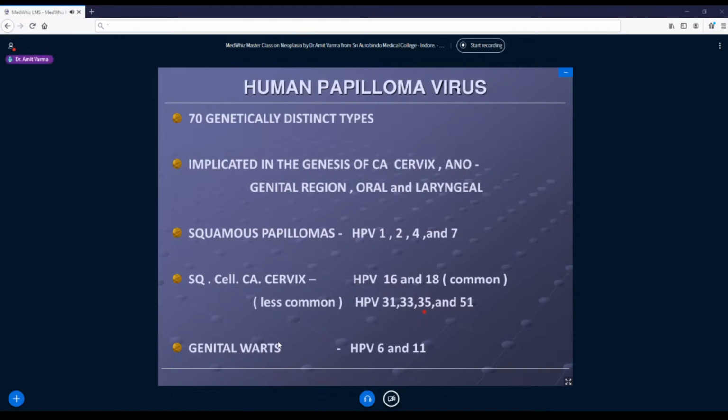Now, recently we have formulated a vaccine against HPV 16, 16 being one of the commonest human papillomaviruses leading to squamous cell carcinoma. That's why vaccination of all adolescent and young females is recommended to at least prevent squamous cell carcinomas of cervix because of HPV.